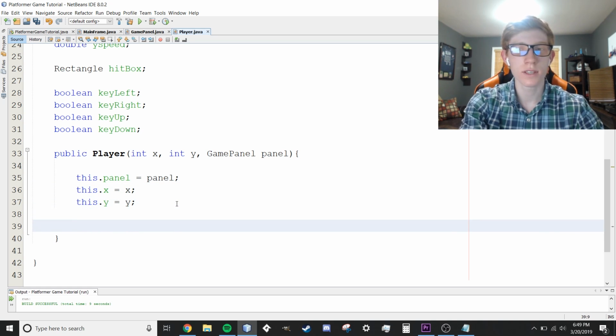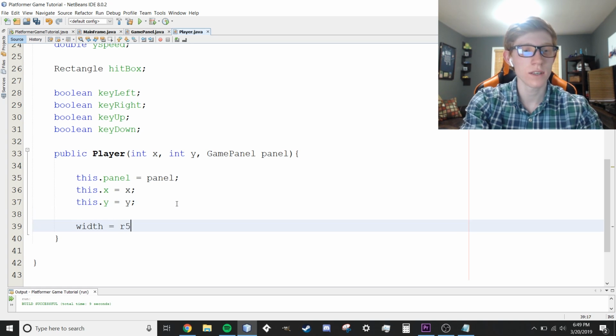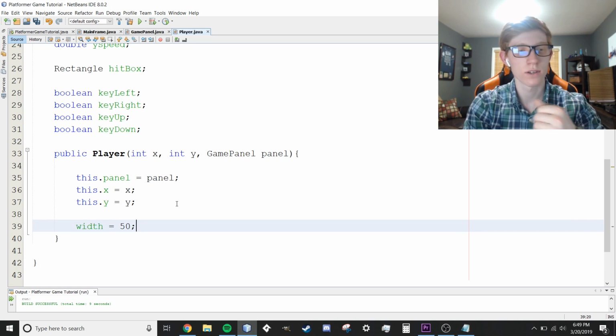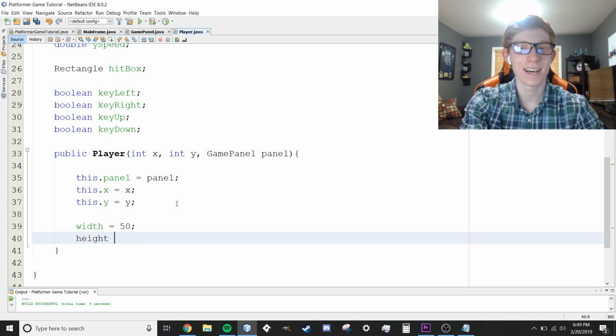A couple other things we're going to set up. Width equals 50. Every time my watch is getting in the way. And height is equal to 100, just like that. That's just the width and height of the player. I'll show you that later.